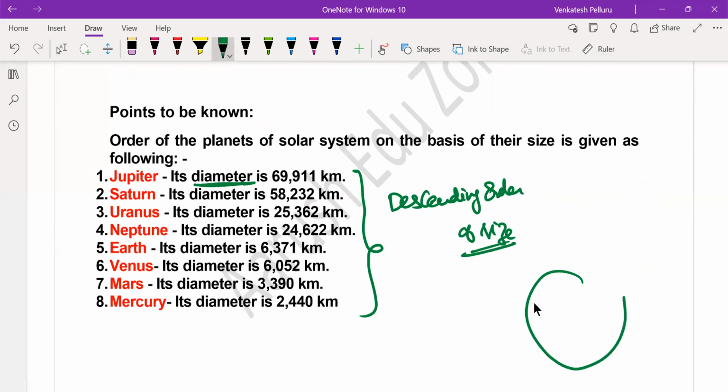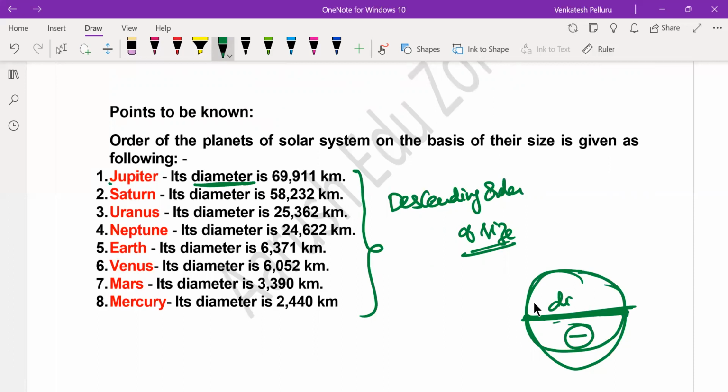If you draw a circle, the line that joins one point to the point exactly on the opposite side of the circle is known as the diameter. This is the longest line that can be drawn within a circular object. That diameter generally shows you the size of the object. If diameter increases, size also increases. If diameter decreases, size also decreases.